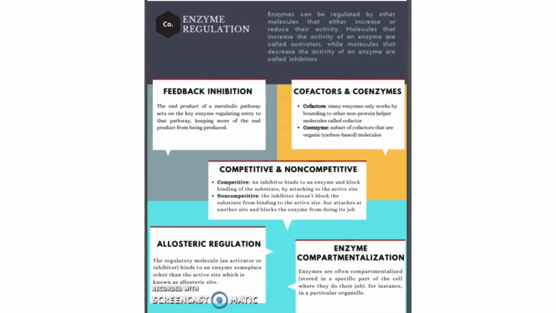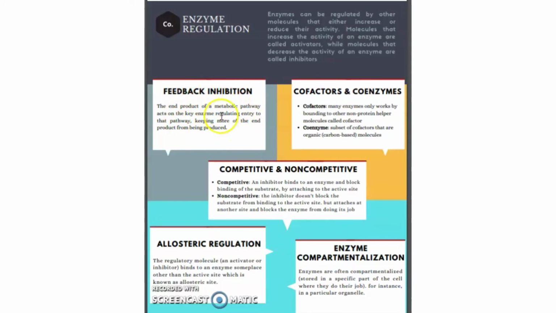Next is enzyme regulation. Enzymes can be regulated by other molecules that either increase or reduce their activity. Molecules that increase the activity of an enzyme are called activators, while molecules that decrease the activity of an enzyme are called inhibitors. There are 5 major enzyme regulations. First is the feedback inhibition. The end product of a metabolic pathway acts on the key enzyme regulating entry to the pathway, keeping more of the end product from being produced.